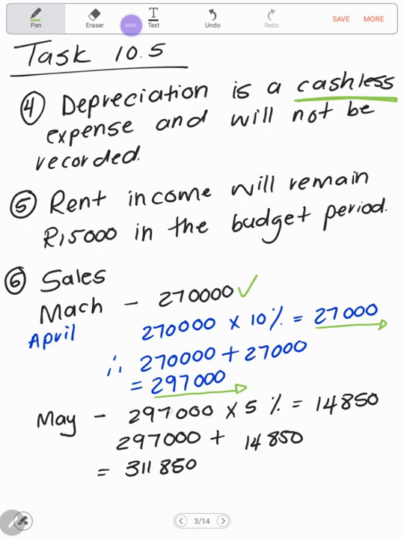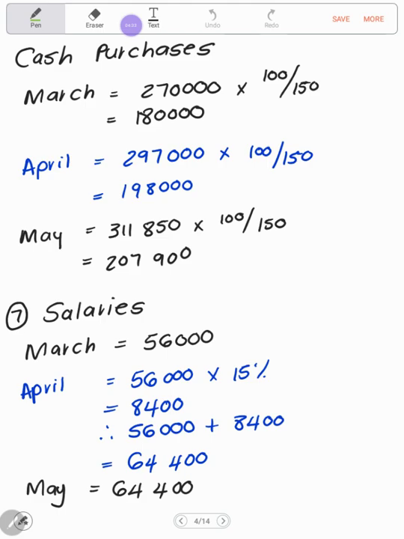So I'm taking last month's sale of 297,000 and multiplying by 5% to find out what is 5% of 297,000, and it is 14,850. If I add that to 297,000, I should get sales for May worth 311,850.